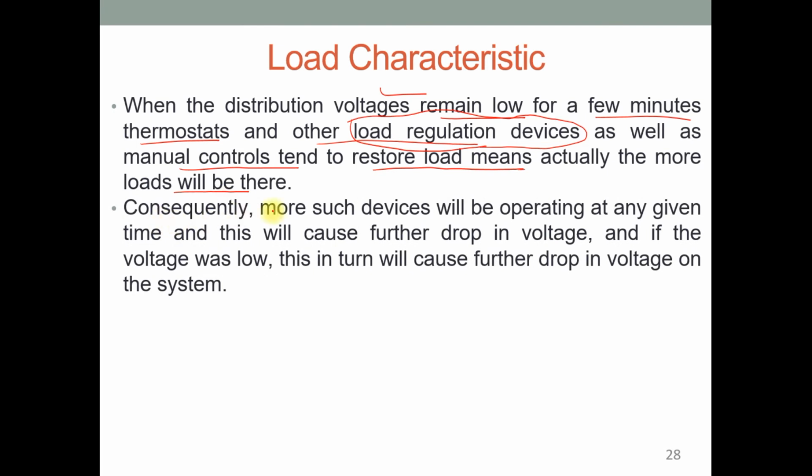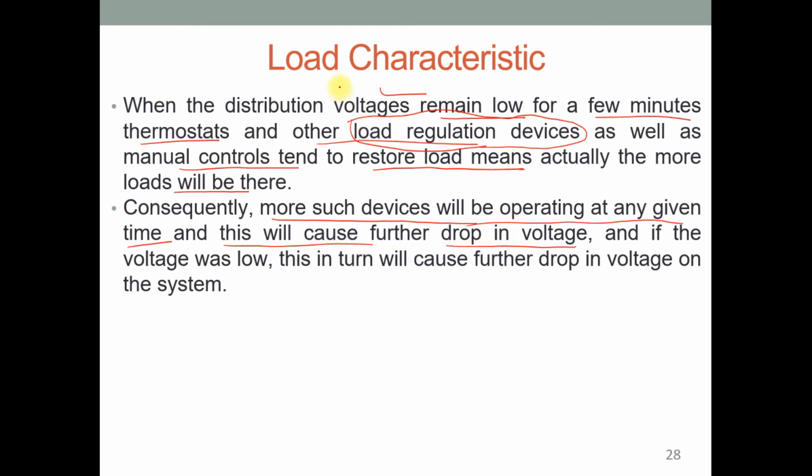Clear? So consequently, more such devices will be operating at any given time, and this will cause a further drop in voltage. To control or restore the load or voltage, there are many such devices operating together, and this will further reduce the voltage.